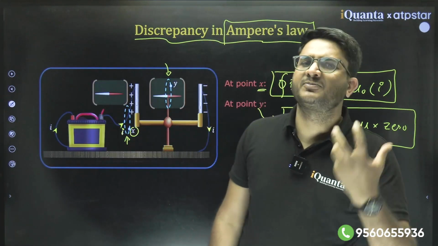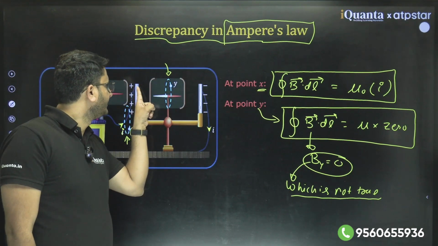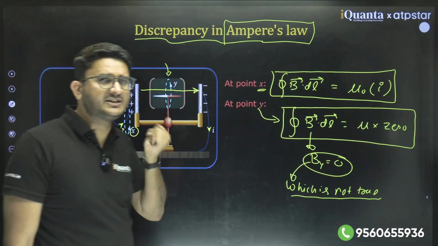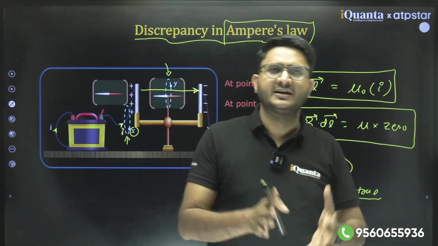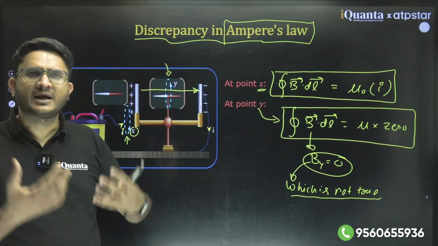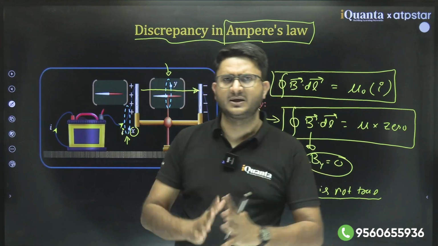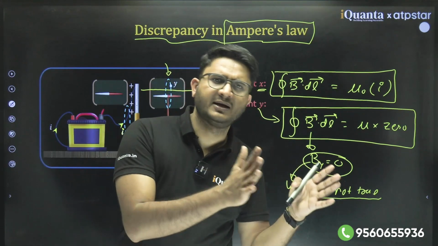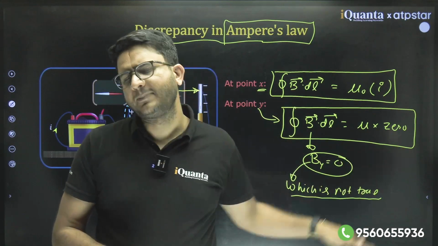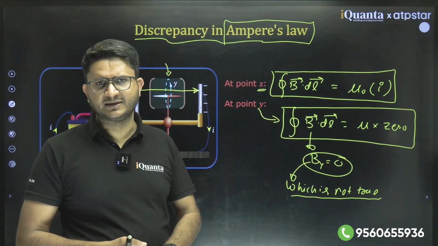So he explained one more theory: a changing electric flux can produce a hypothetical current. He named it hypothetical current. Whenever there is electric flux change in the space, we can assume there is a hypothetical current in that space, which we call displacement current.